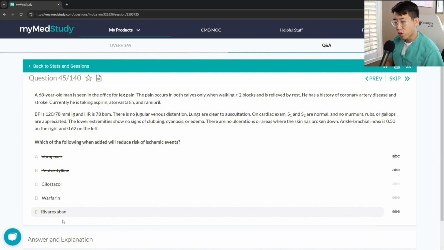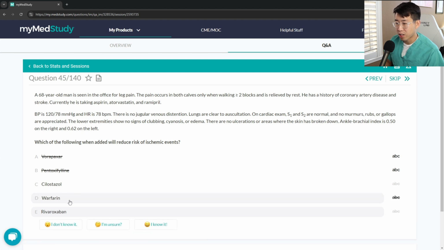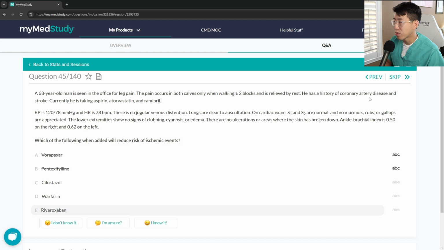And then between warfarin and Xarelto, I'm assuming that the benefit of Xarelto is kind of more clear compared to warfarin. And so I'm just going to go with that. He has a history of coronary artery disease and stroke. He's taking aspirin, atorvastatin, and ramipril.